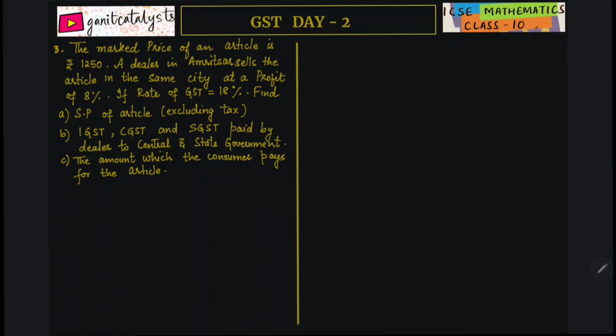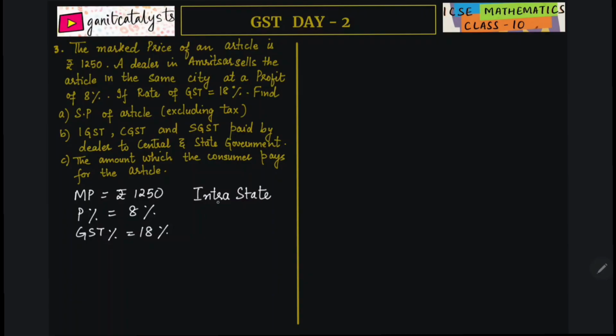Next question is, the marked price of an article is rupees 1,250. A dealer in Amritsar sells the article in the same city at a profit of 8%. If the rate of GST is 18%, find the SP of the article, the selling price of the article excluding tax, IGST, CGST, SGST paid by the dealer to the central government and state government. And the last one is the amount which the consumer pays for the article. So let us start by writing the given part. We have marked price, MP, equal to rupees 1,250. Profit percent is 8%. GST percent is 18%. And it is intra-state, so it is within the state.